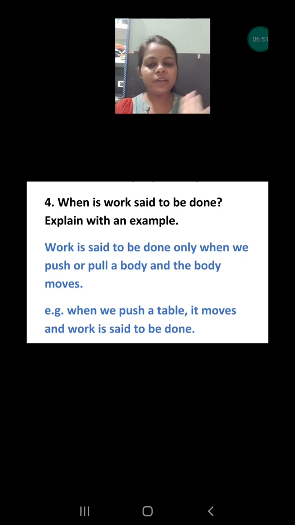But suppose we are pushing a chair and we are easily able to push the chair, and some displacement is also found in that chair, then work is said to be done. So here the definition of work will be, work is said to be done only when we push or pull a body and the body moves. When we are pushing or pulling, that body must move. Here I have given the example of the table. You can write any example you think of, but there must be displacement in that object.